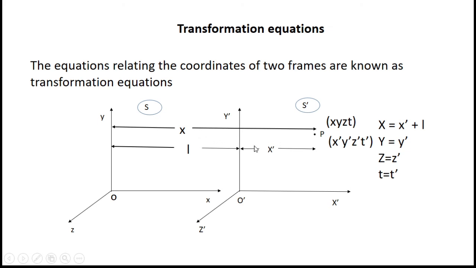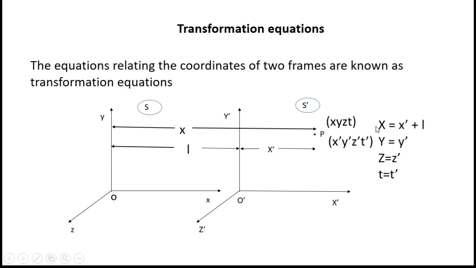Now how to give the relation between these two? For that we need to know the distance, the distance x in the x direction, how much this system is away from this system. So there is a difference in the x-axis only. So how much is the difference? L. Then we can write x in terms of x dash as x is equal to x dash plus L.